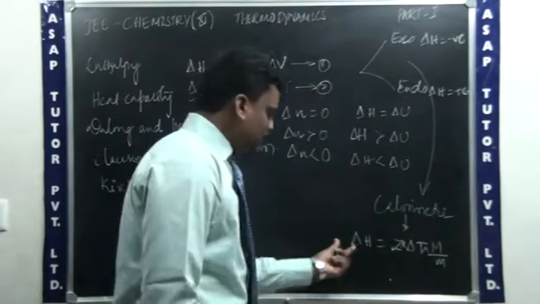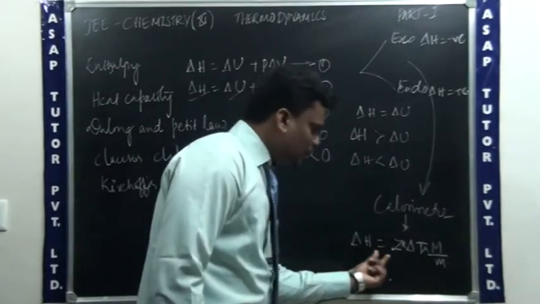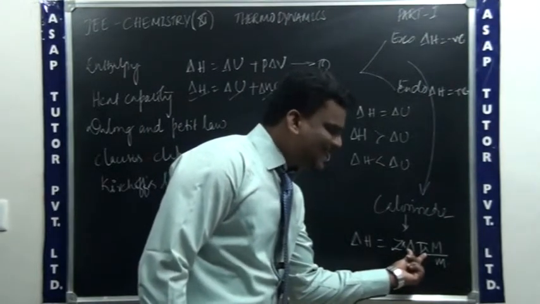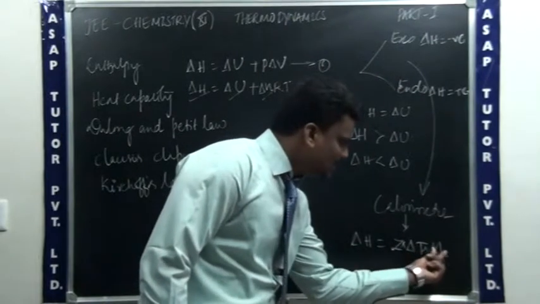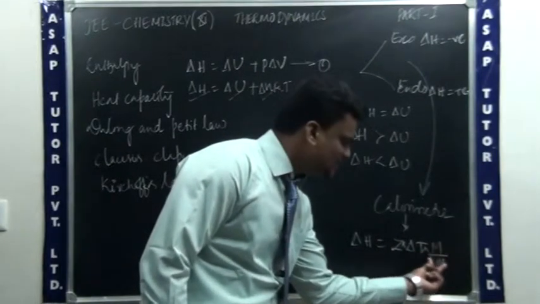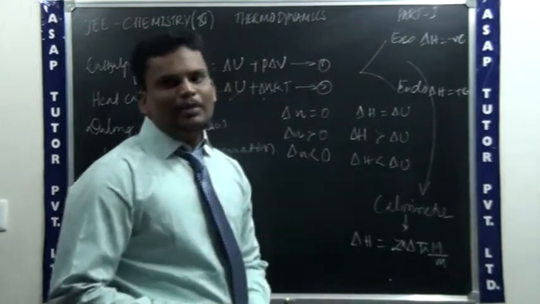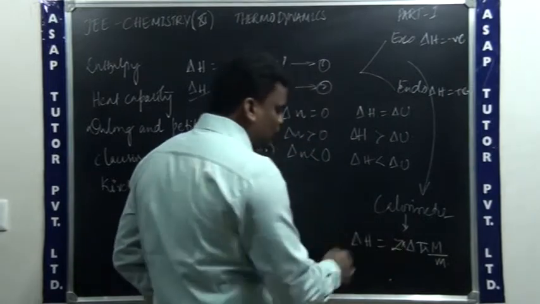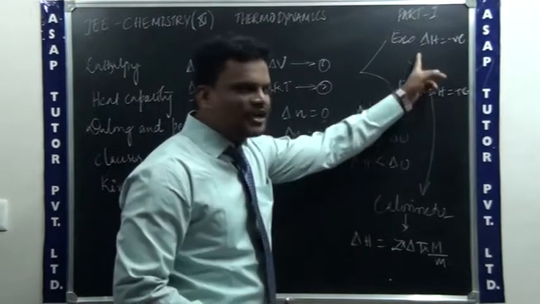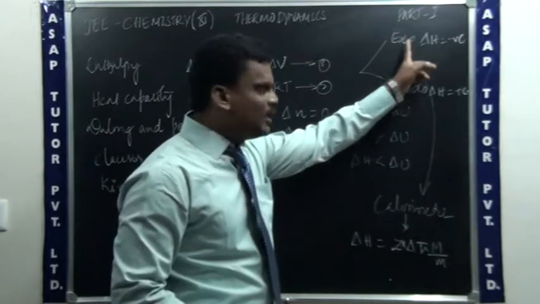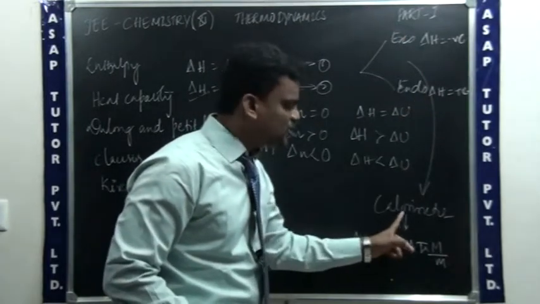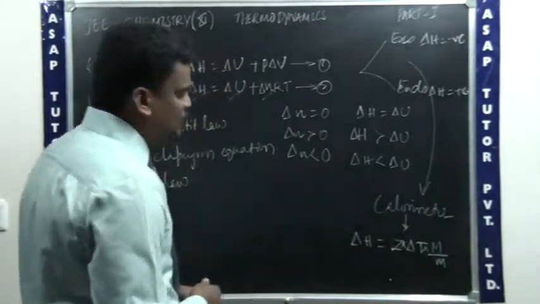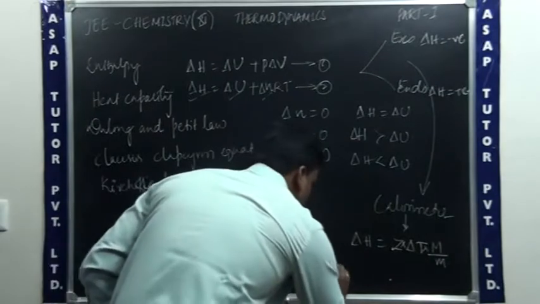See here, delta H is called the change in enthalpy, Z is called the heat capacity factor of the calorimeter, delta T is the change in temperature, that you know, capital M is the molecular mass of the substance and small m is the given mass of the substance. By knowing this equation, you can find out the change in enthalpy of the reaction, that may be exothermic or endothermic. So by using an instrument that is called what? Calorimeter.